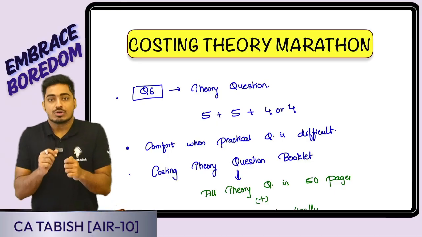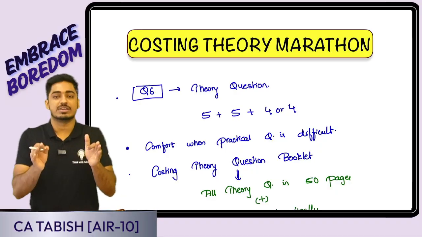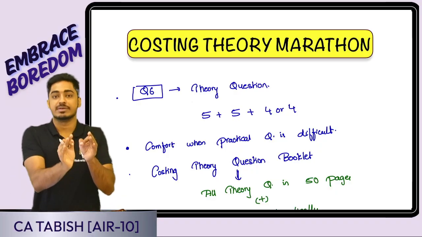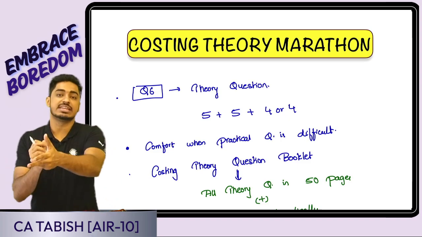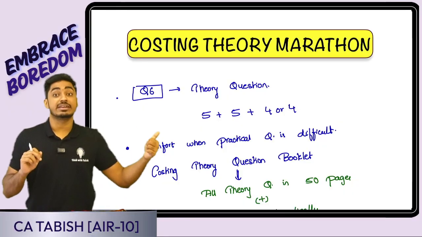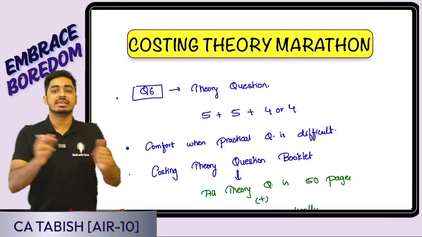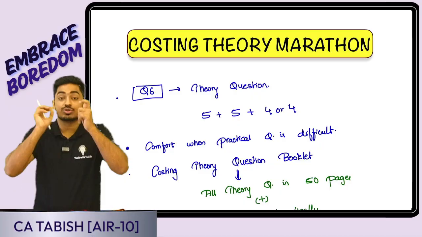Why? Because if from question 2 to 5, any practical question is difficult, we will not be having any buffer. But if we study theory and go, even in case any practical question is difficult, we know we can attempt theory and let go of that practical question. So that is going to be the right way.